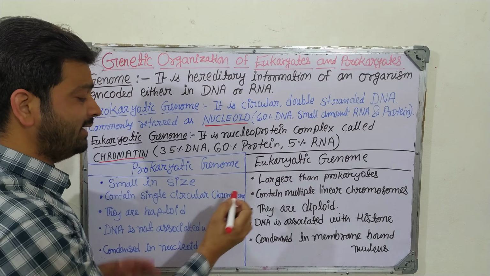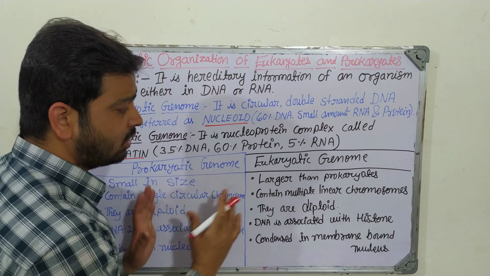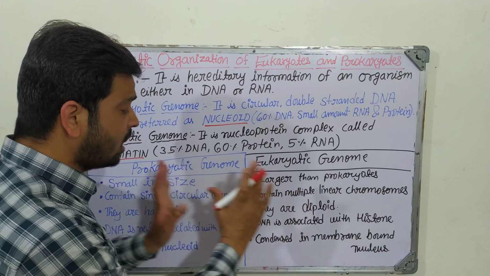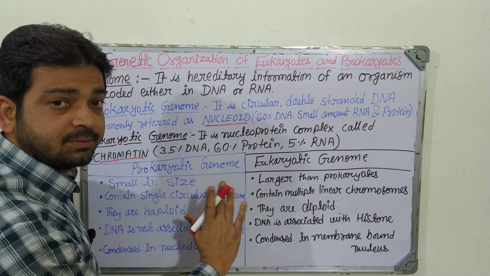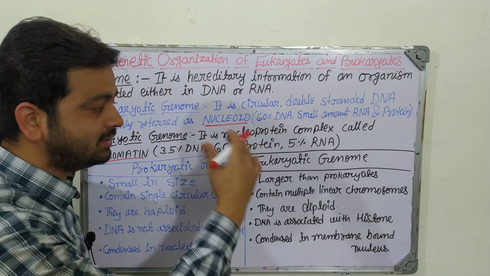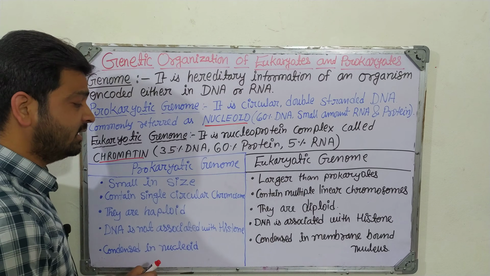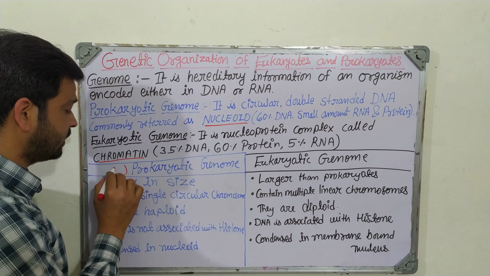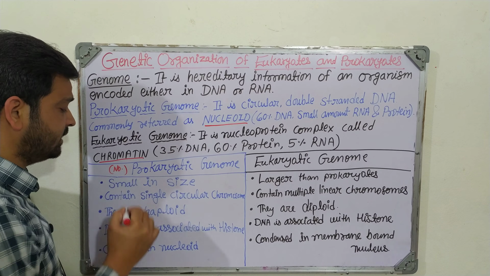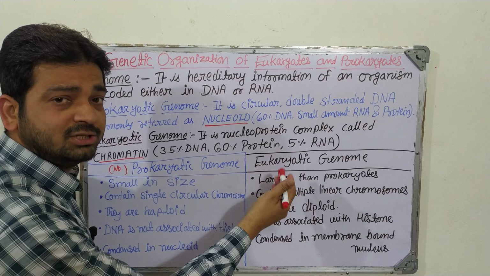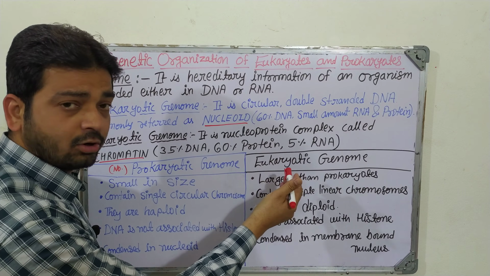Basically, when we try to differentiate between prokaryotic genomes and eukaryotic genomes, it is the same way we discussed prokaryotic cells and eukaryotic cells. Pro means no: generally the nucleus, membrane-bound organelles and all those things will not be there. Eukaryotic means most of them, the nucleus and membrane-bound organelles, will be there.